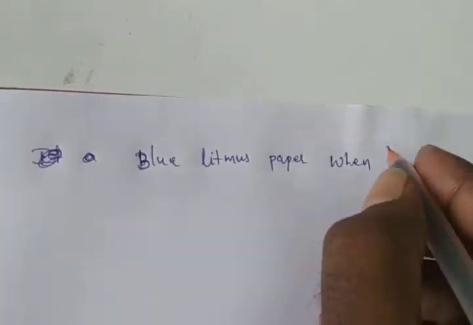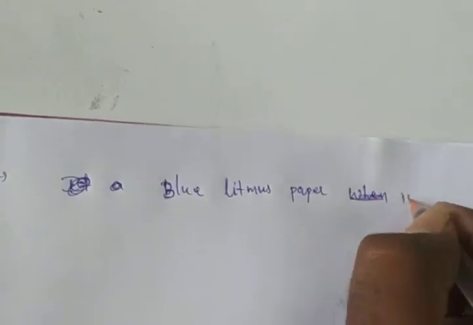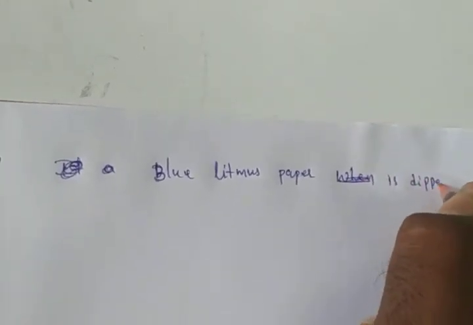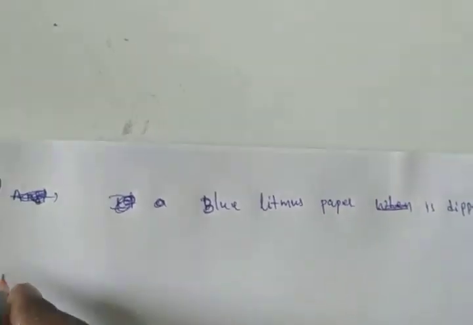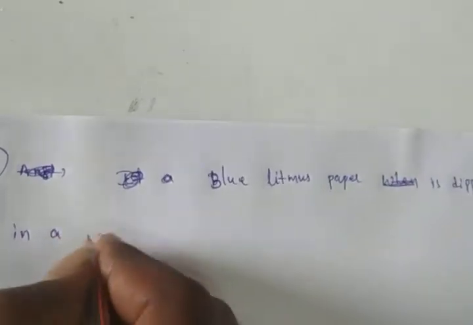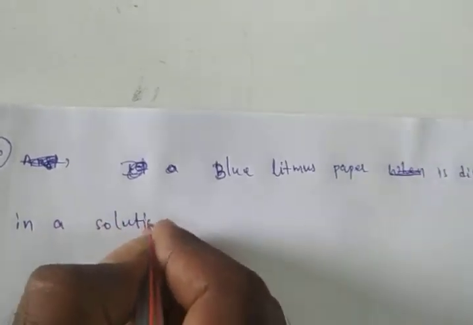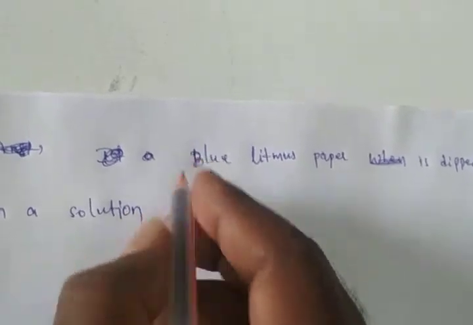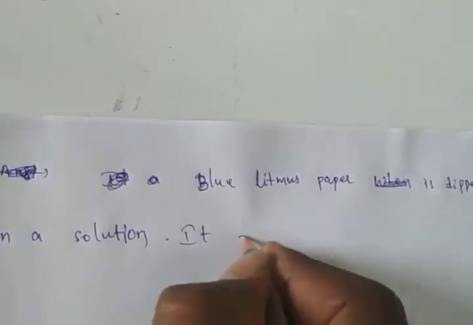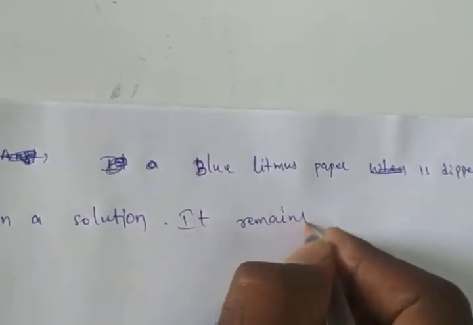Blue litmus paper is dipped in a solution. This is the question only. It remains blue.